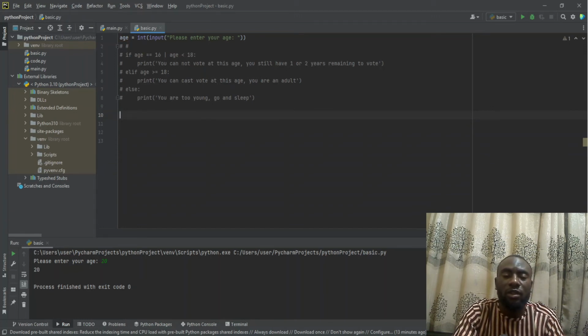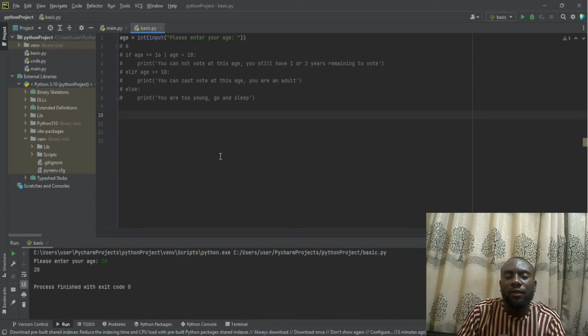mentioned application that we're going to create, which is going to be an election system or a voting system. So for us to do that, we already understand this. Next is we have to create a condition. This condition in the program will make use of the if statement. We also make use of the else if statement, or we make use of else.